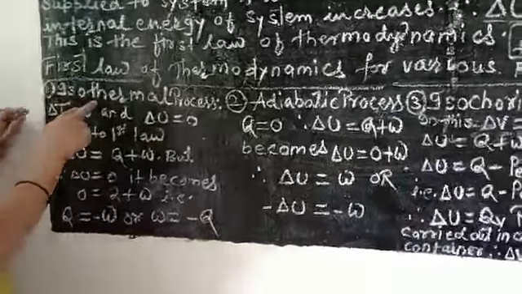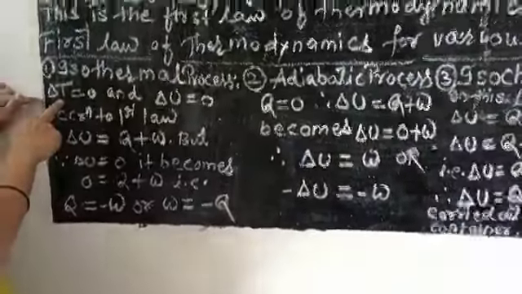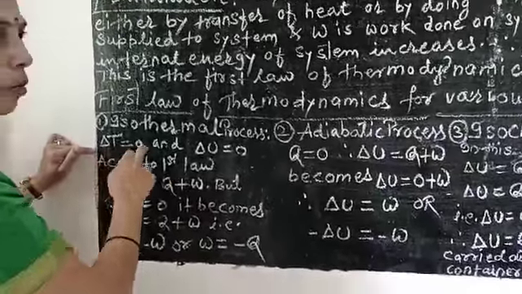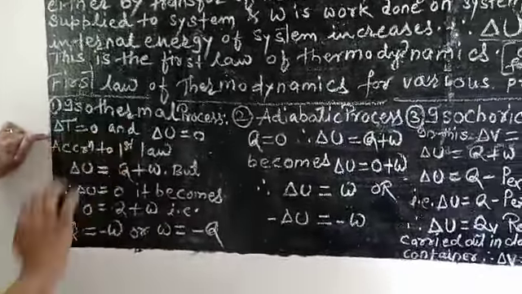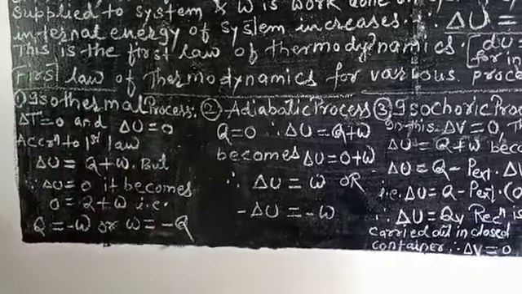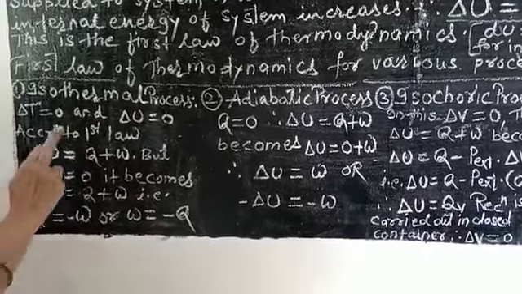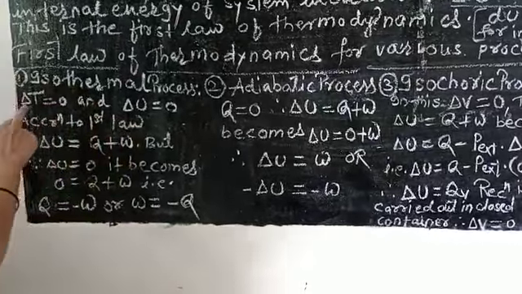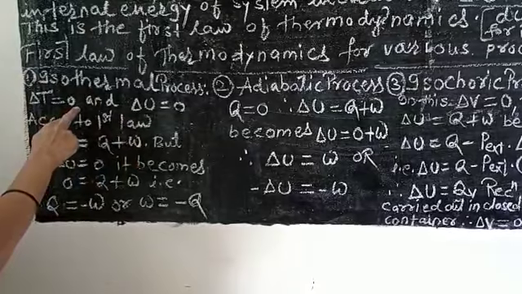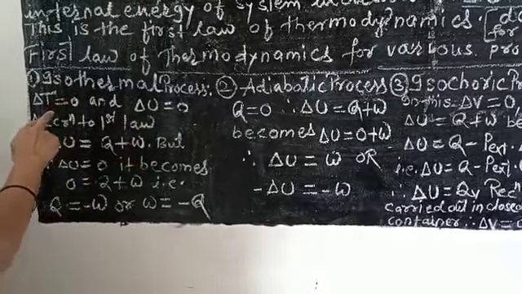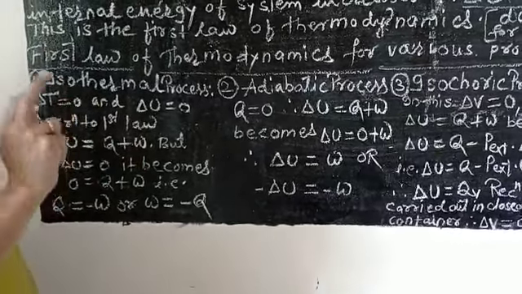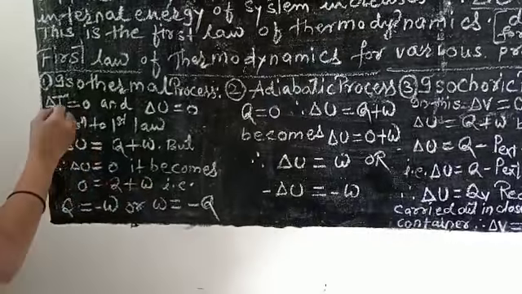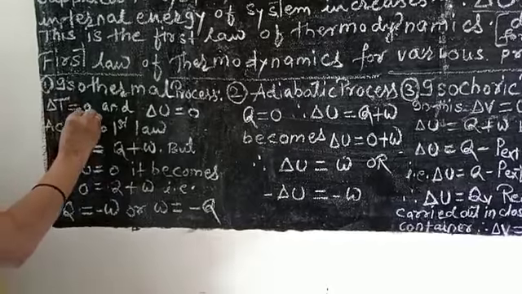What is an isothermal process? For an isothermal process, change in temperature, delta T, is equal to 0. That means the reaction is carried out at constant temperature. Therefore, T1 initial temperature and T2 final temperature are the same, and therefore delta T is equal to 0.